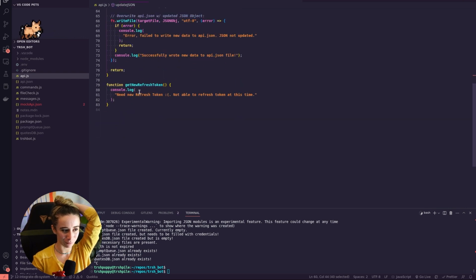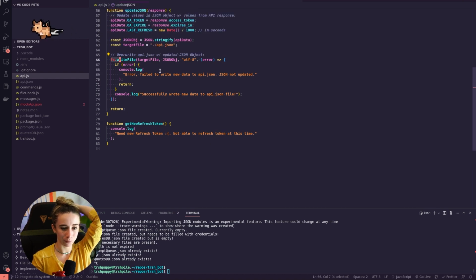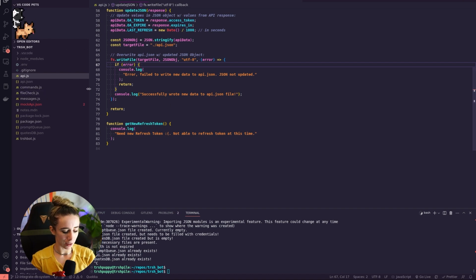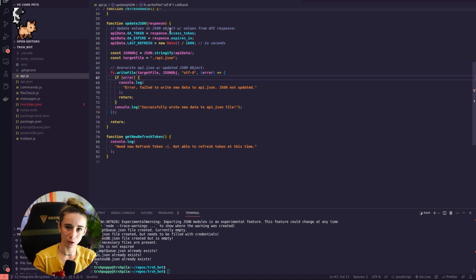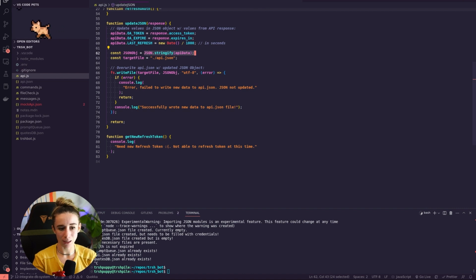So fortunately, somebody pointed me in the right direction to Node file system, which is a whole other dependency that's been teaching me about asynchronous coding. So with this, you do the same thing. You get the JSON object that you imported, you change some stuff, but then you stringify it. You turn that object into a massive string.